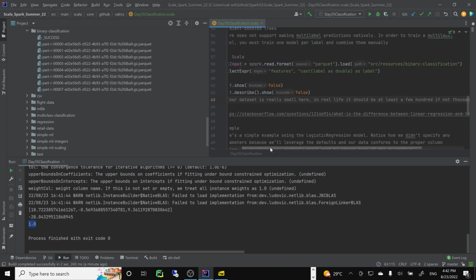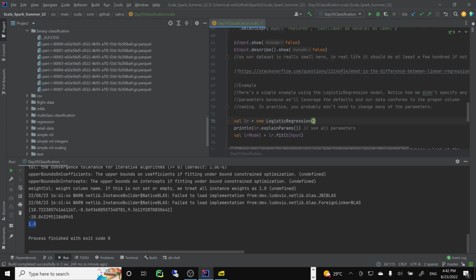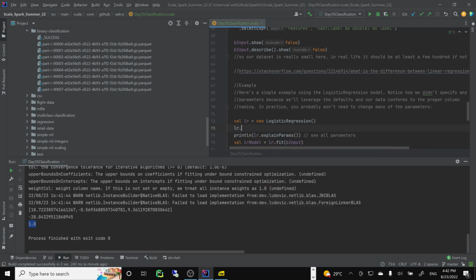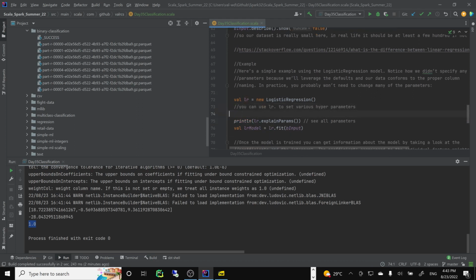So, okay, but again, of course, here you can provide LR. I think you can do it here. You can set fit. You can set all kinds of hyperparameters. You can use LR set to set various hyperparameters here, basically.